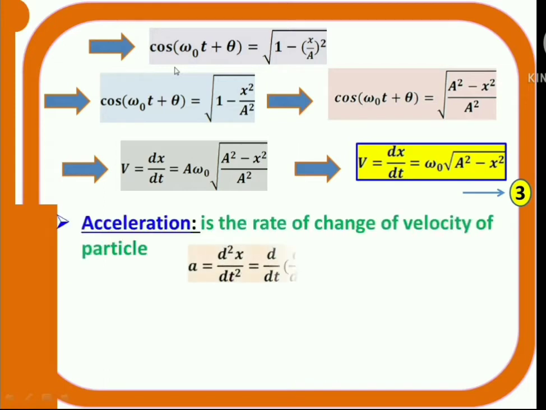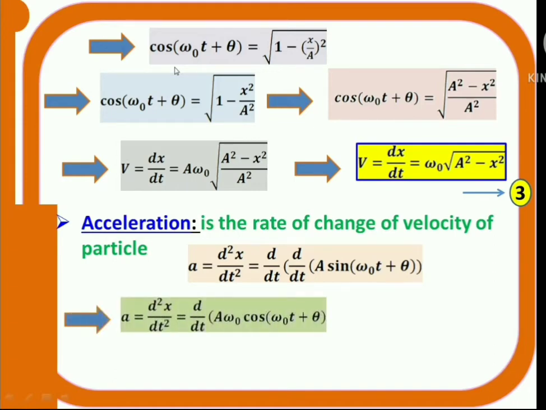Next one, acceleration. What is acceleration? Rate of change of velocity. That means a = dv/dt = d²x/dt². That means I have to differentiate twice the equation of displacement. If I differentiate once, already we have done this in the previous derivation for velocity, v = dx/dt. There, if you differentiate once, what you got? aω₀ cos(ω₀t + θ), right?